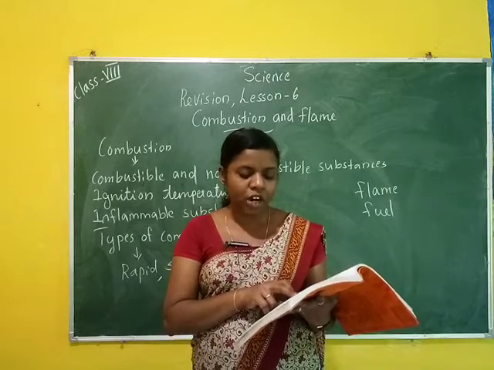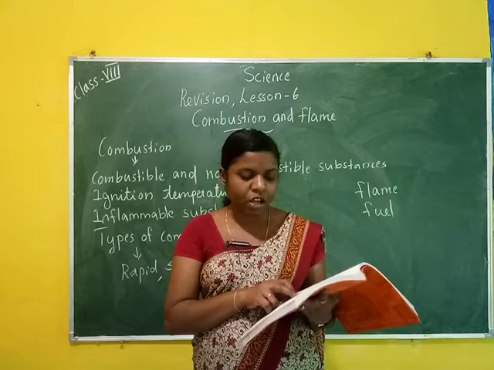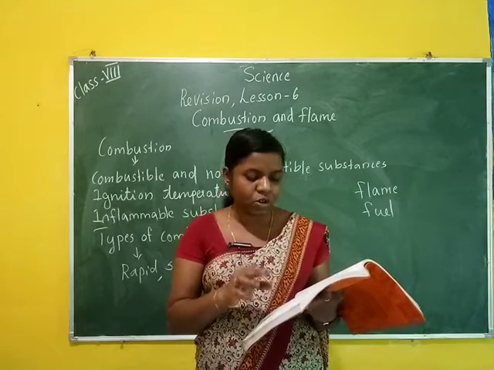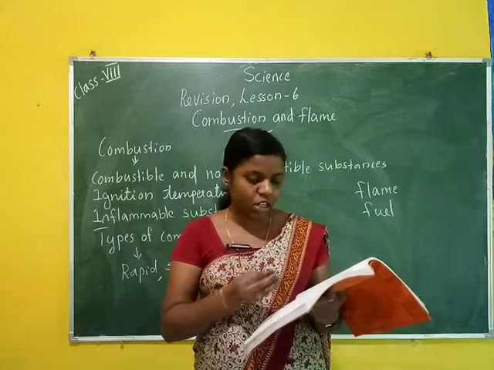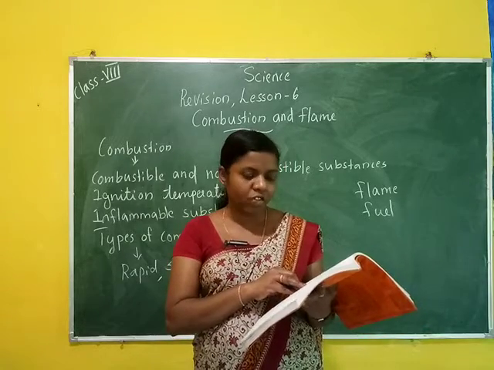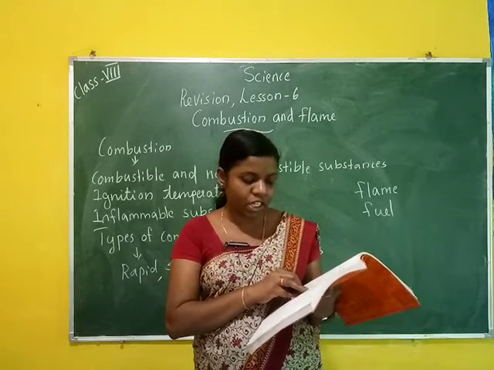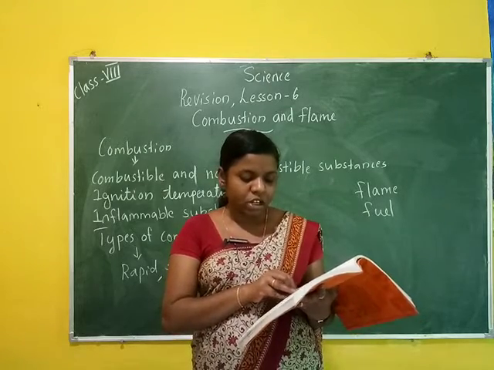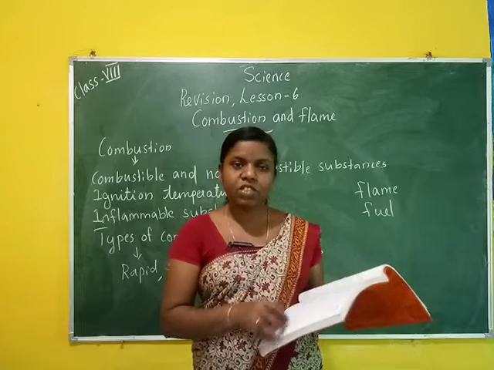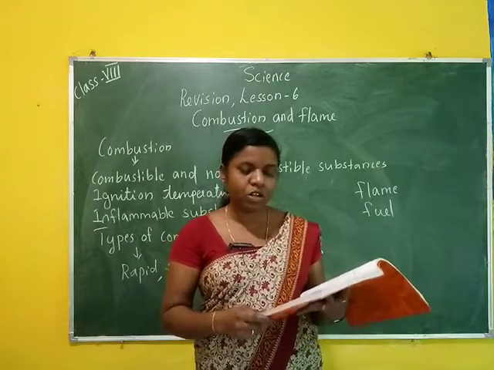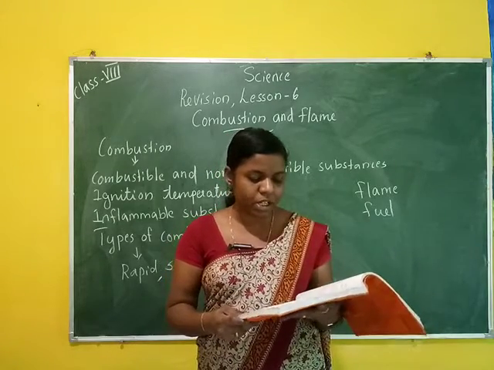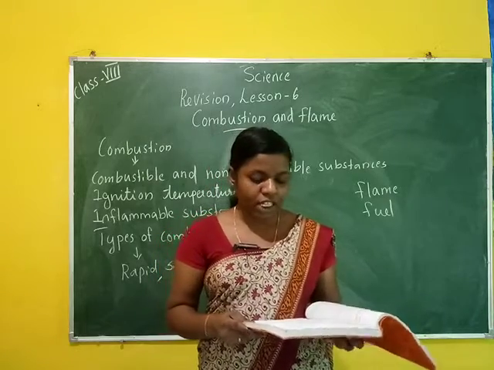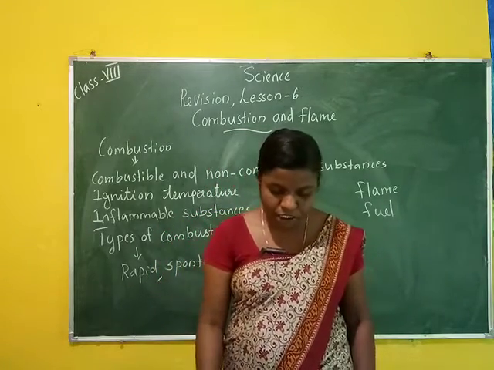That means 180,000 by 4.5, which is 1,800,000 by 45, and the answer is 40,000 kilojoule per kilogram. Hence, the calorific value of the fuel is 40,000 kJ/kg.